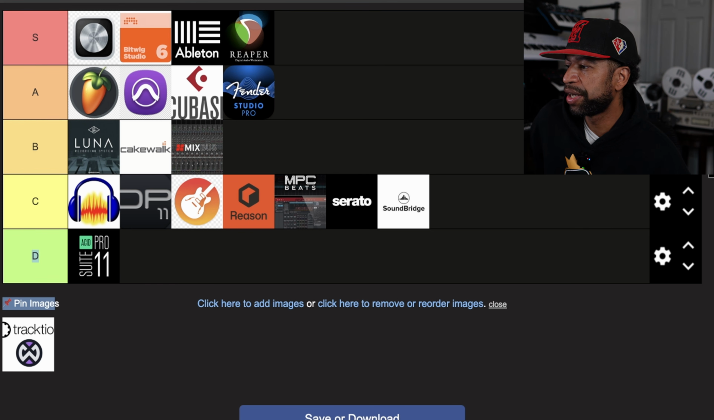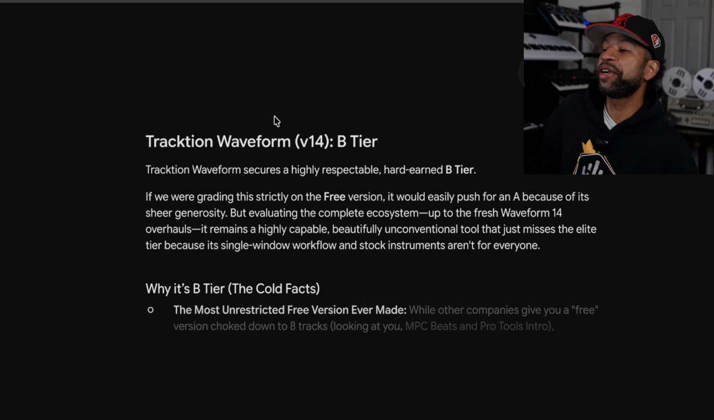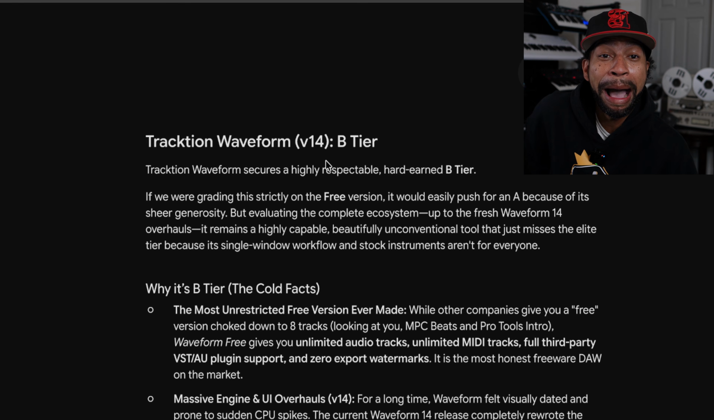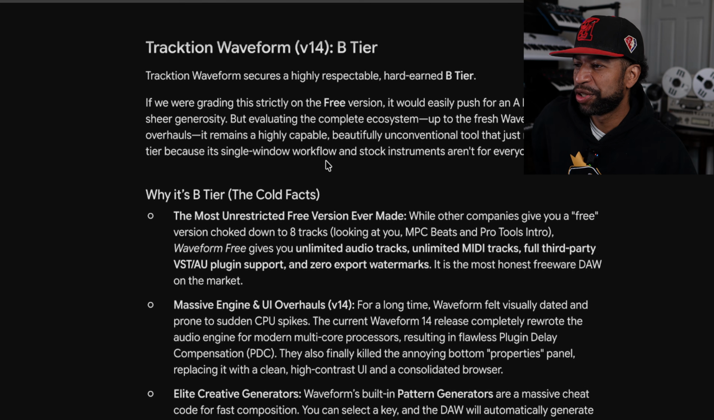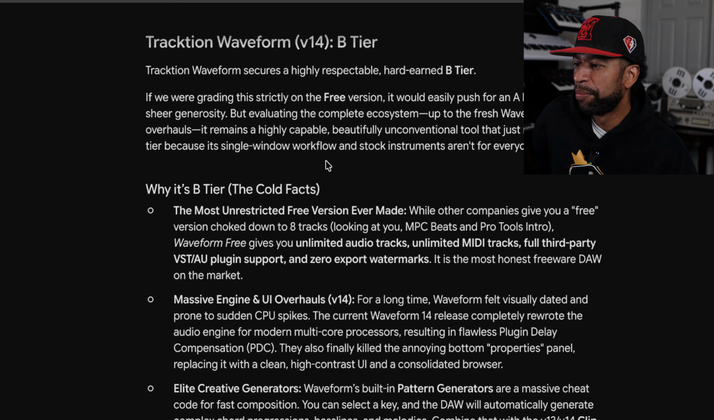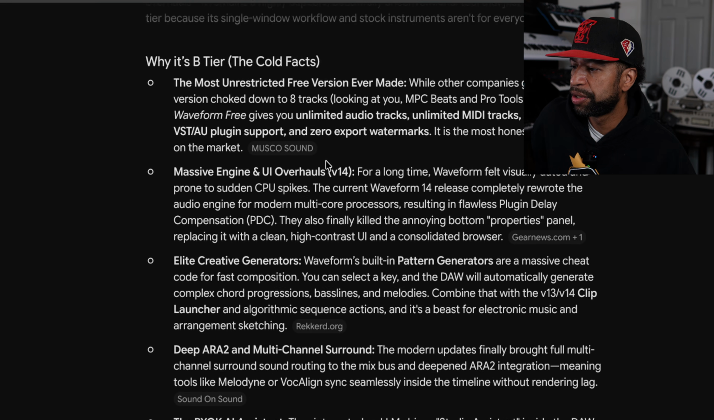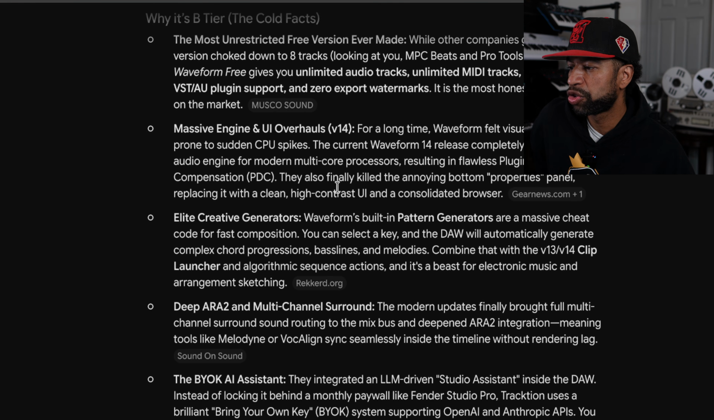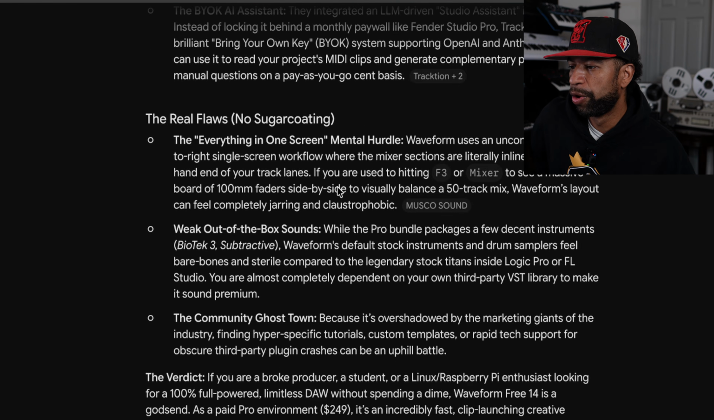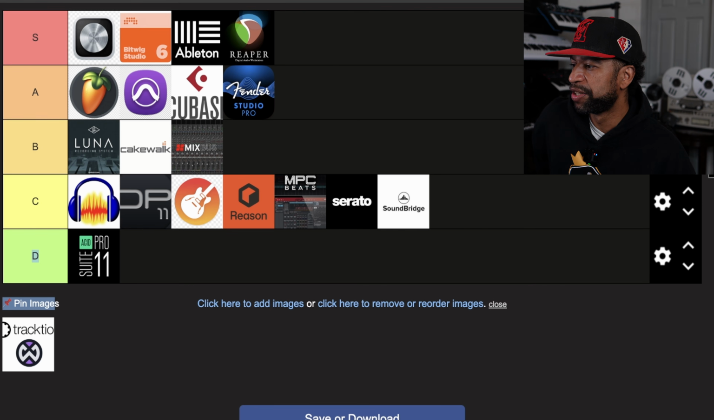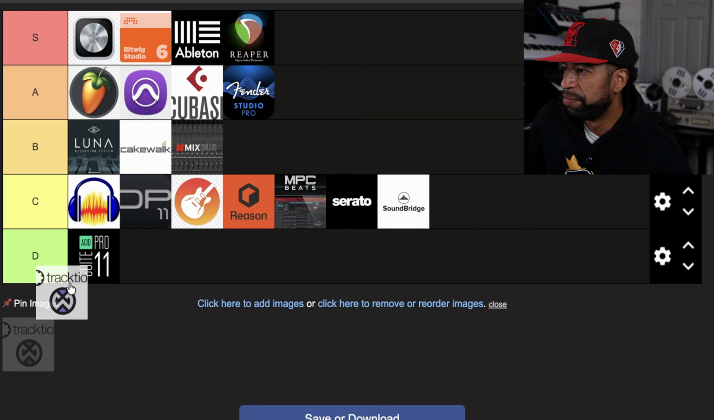And the last one we got is Waveform Tracktion. Waveform is probably gonna get a C or a D. B tier? Wow! The most unrestricted free version ever made. A massive engine and UI overhaul, elite creator generators, deep Atmos and multi-channel surround. It's got a lot going for it, but we're gonna go ahead and finish this one at B.